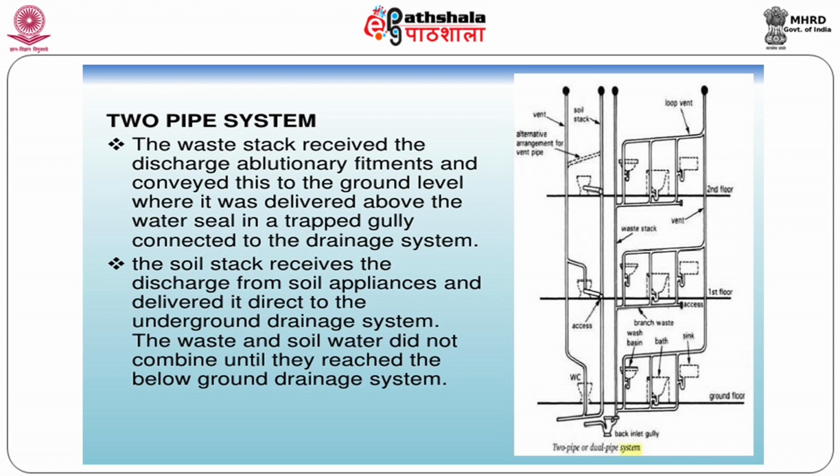Similarly, the waste from the wash basin, the bathroom and kitchen sink are all connected to the waste pipe, for which you have also provided the vent. So totally there are 4 vertical pipes. All are connected to the common drain pipe, finally to the street sewer.